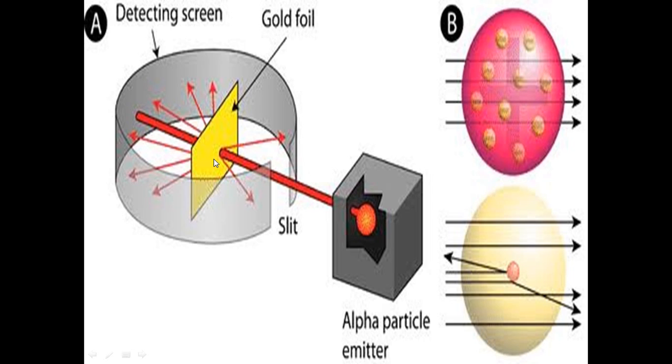What did he find? He found that the majority of alpha particles penetrate, while a small amount of alpha particles reflect back. And what does it mean? It means that there is something with high density found inside the atom.